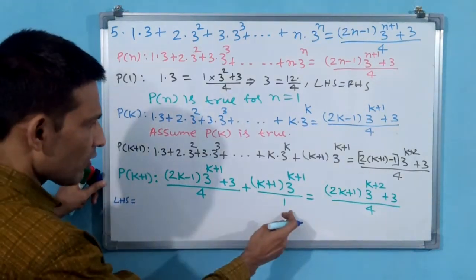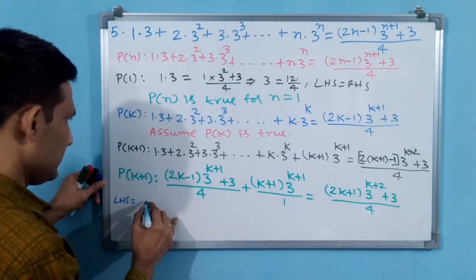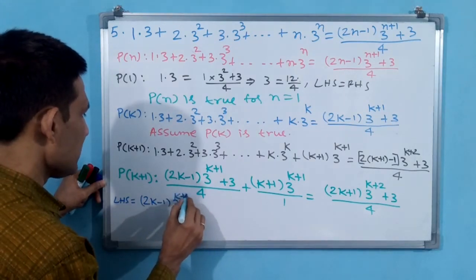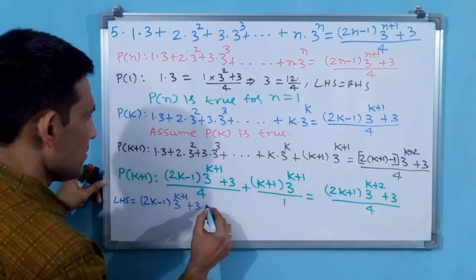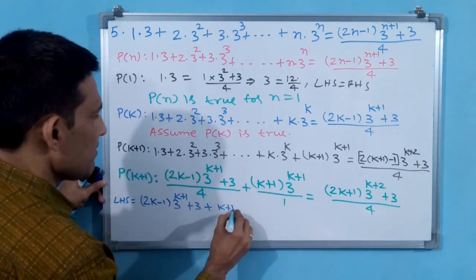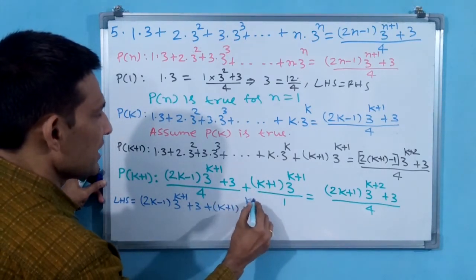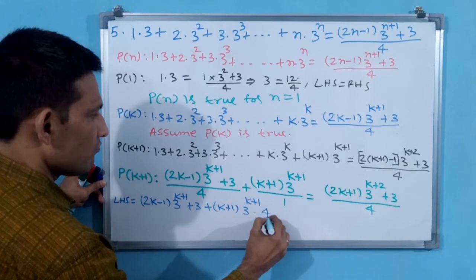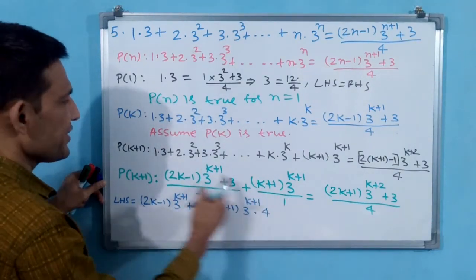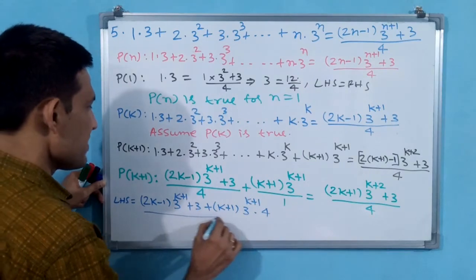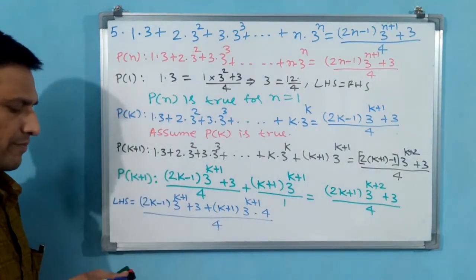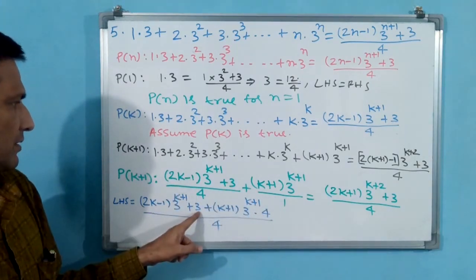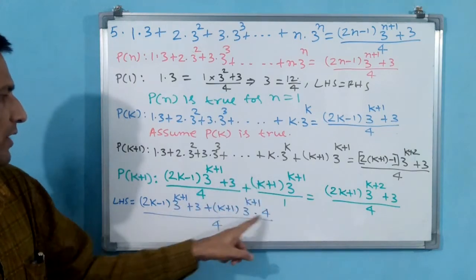LHS. Cross multiplication. (2k minus 1) 3 power k plus 1 plus 3, plus this one, (k plus 1) 3 power k plus 1 into 4. Okay, why? Because 4 into 1, into 4, divided by 4. Is it okay? You see, 1 into this one plus 4 into this one. 4 I have written afterwards.